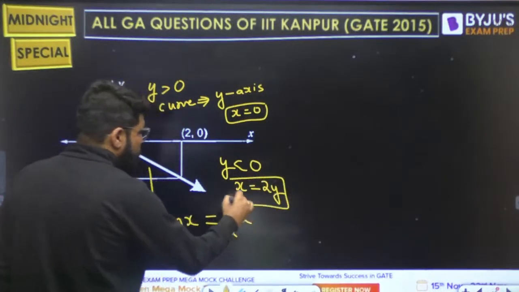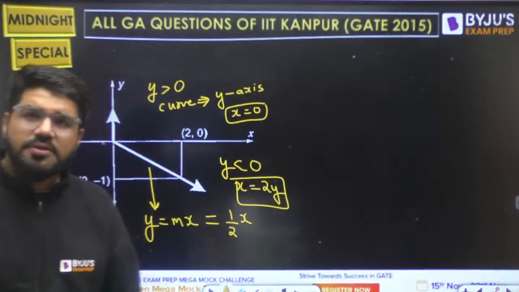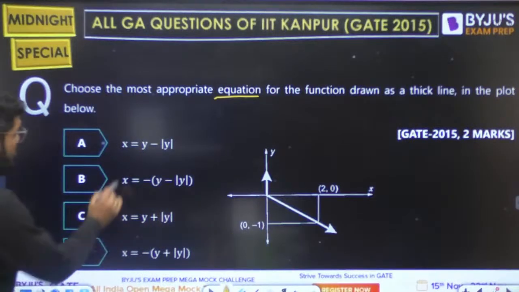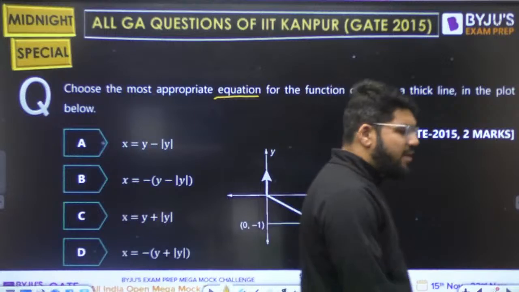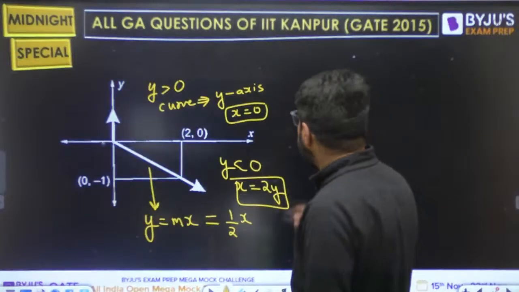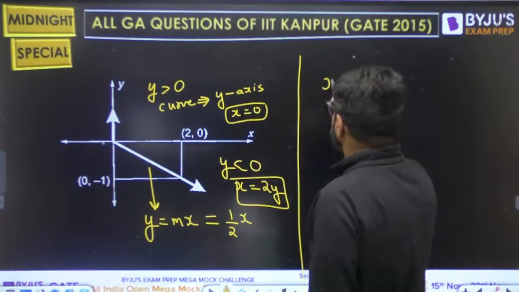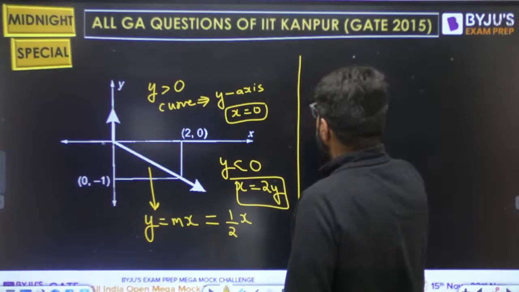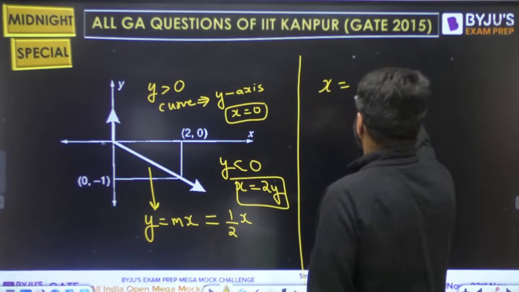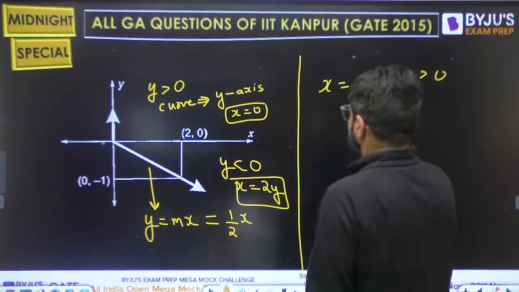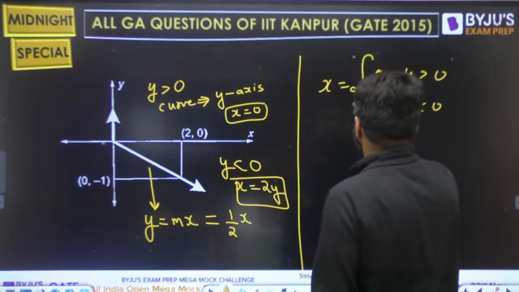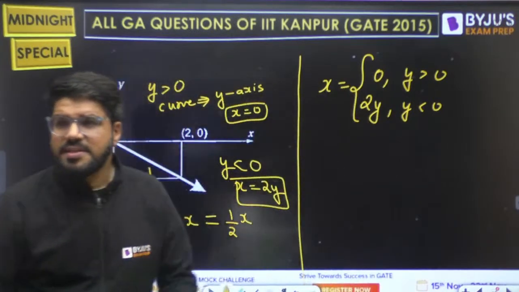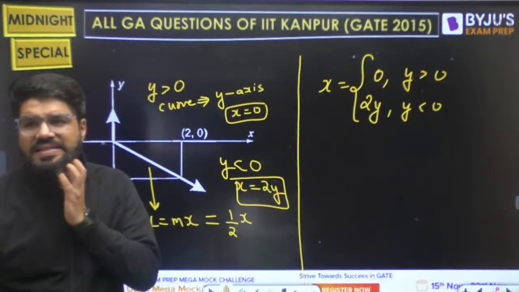Why I am doing it this way is because the equation is talking in terms of x. So x is equal to 0 for y greater than 0, and x is equal to 2y for y less than 0.